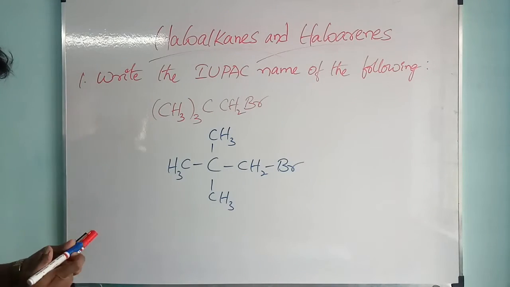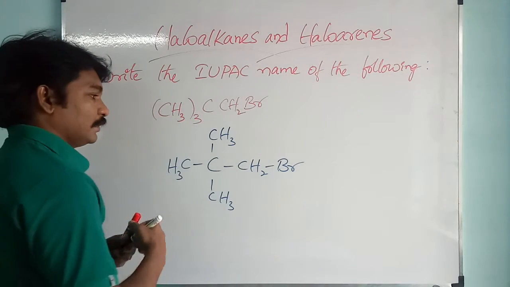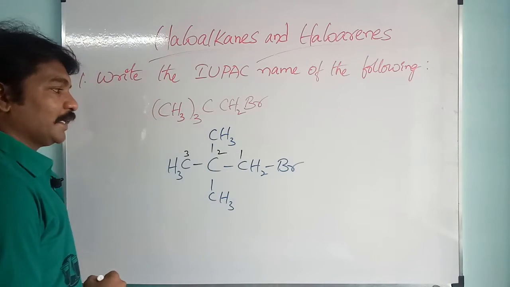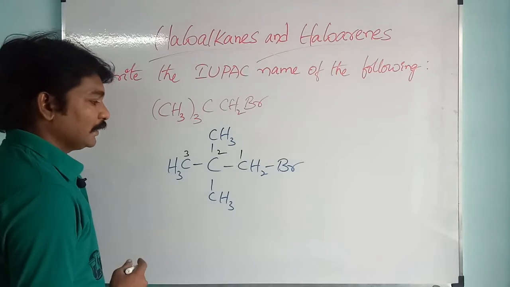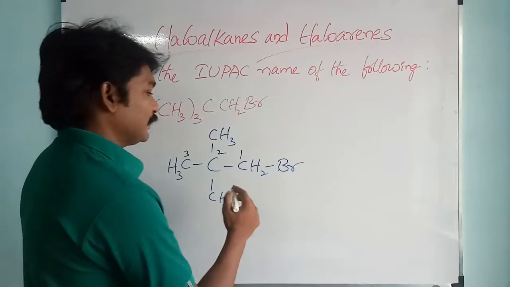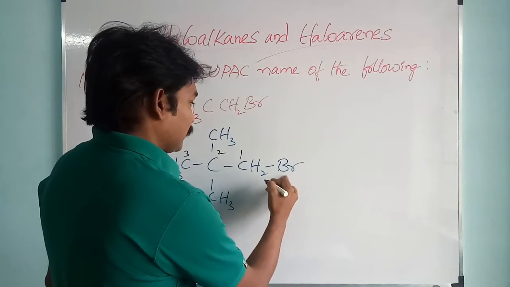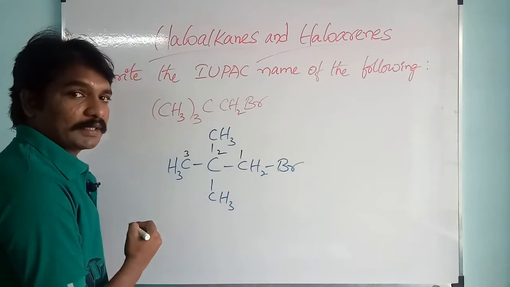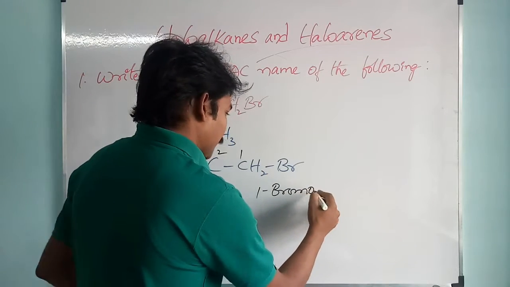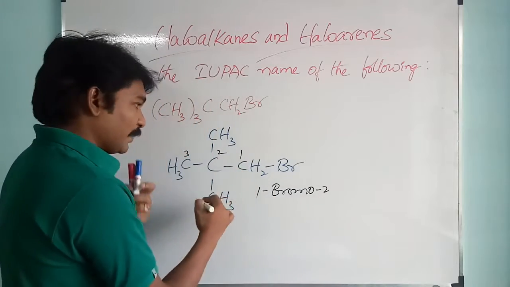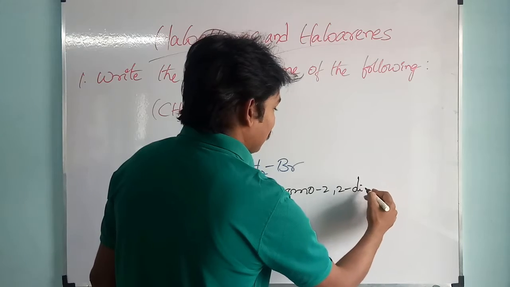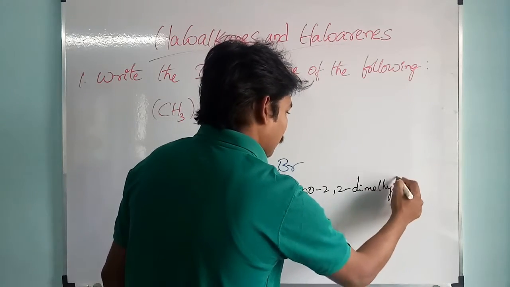And see here, 1 2 3, it is a 3 carbon chain having 2 methyl branches. Bromine is bonded to the first carbon, that's why 1-bromo. 2,2: how many methyl groups are there? 2 are there, dimethyl.